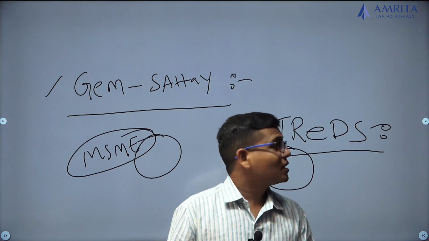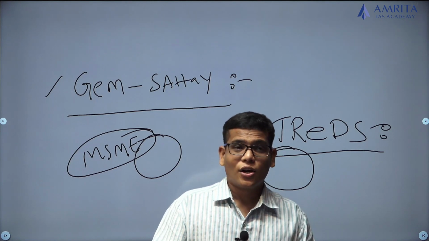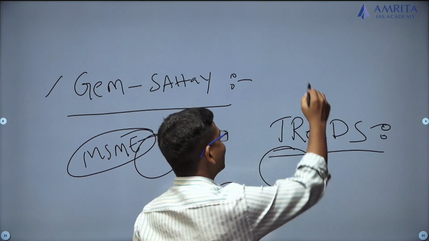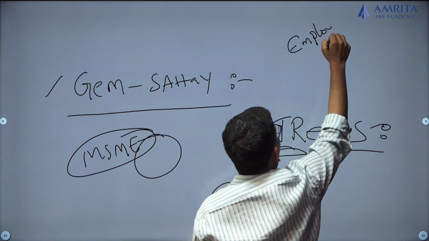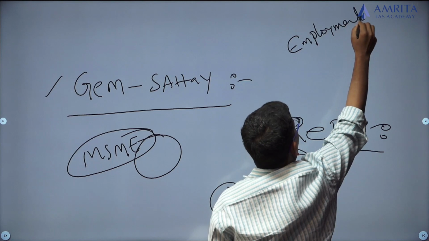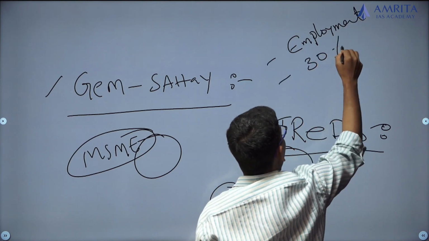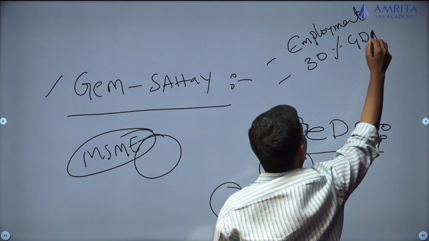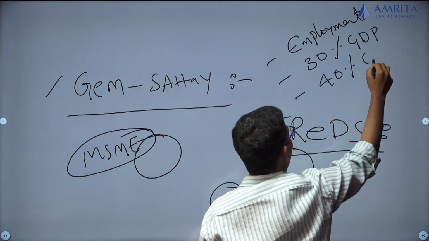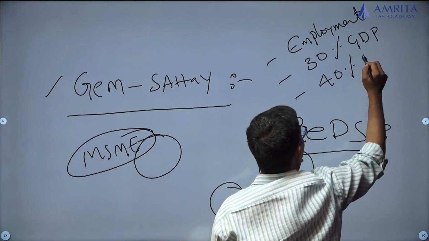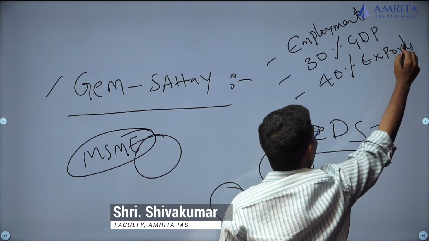Because MSMEs are very important, you are all aware, they create a lot of employment in the economy. They have a lot of employment creation potential, and they contribute 30% of the GDP, and when it comes to exports, they contribute 40% of the total exports. That is why MSMEs are very, very important.